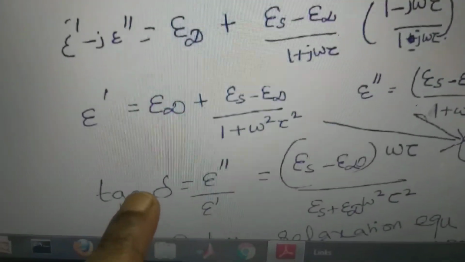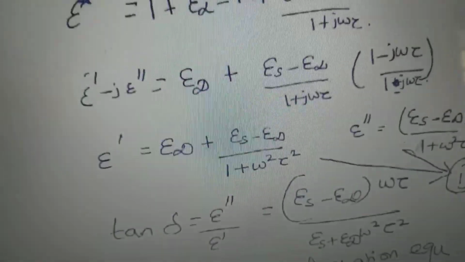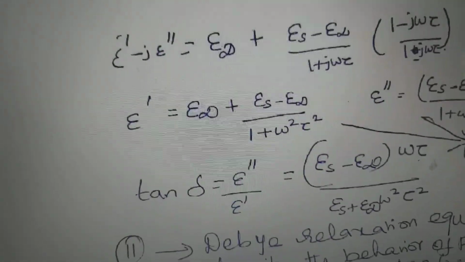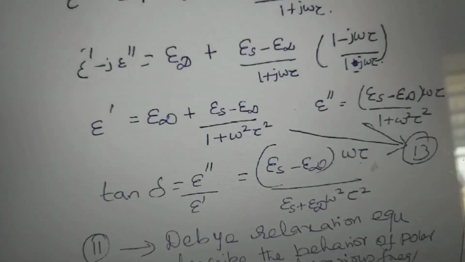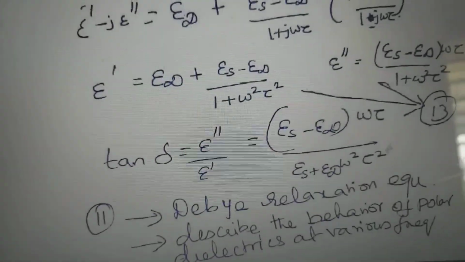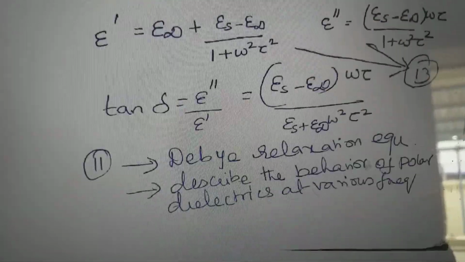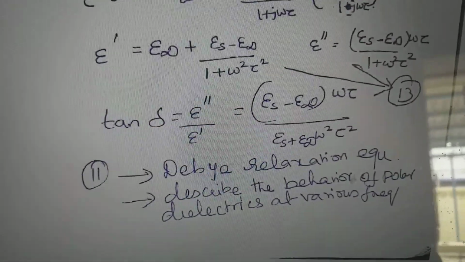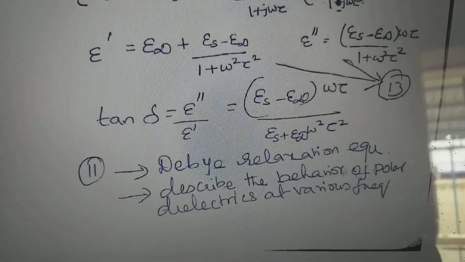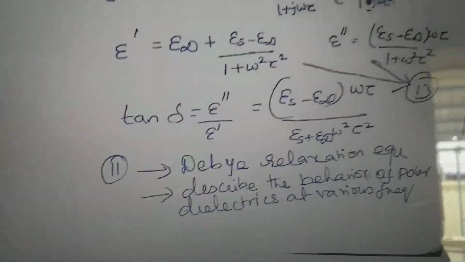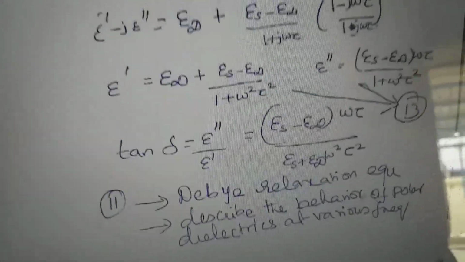Tan delta is equal to epsilon 2 dash by epsilon dash. So substitute these values. This equation is the Debye relaxation equation. The 11th equation is known as the Debye relaxation equation. So from this equation, for various frequencies, we can know the behavior of dielectrics.